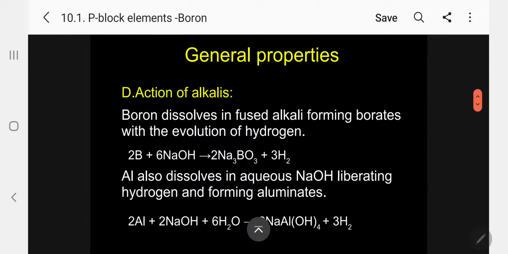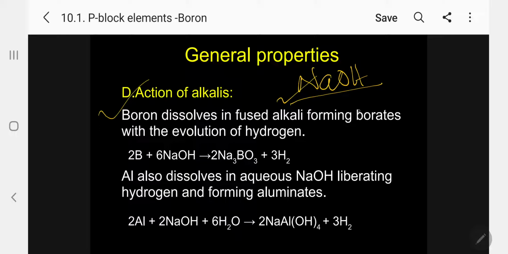Action of alkali. I told you acid, then base. So for the base, let me take a simple example, sodium hydroxide. Boron dissolves in fused alkali, forming borates, sodium borate, with the evolution of hydrogen. So 6 moles of sodium hydroxide reacts with 2 moles of boron to produce 2 moles of Na3BO3, and hydrogen is liberated.